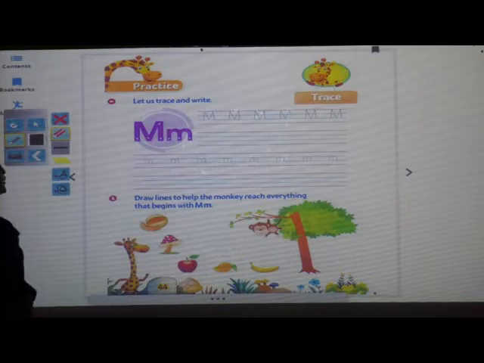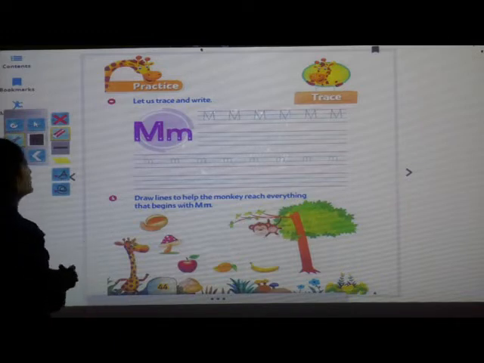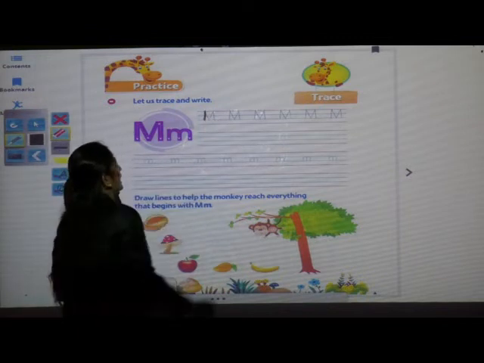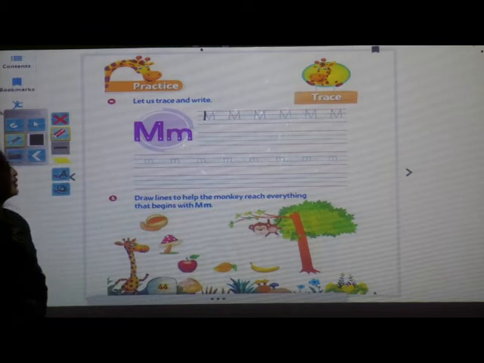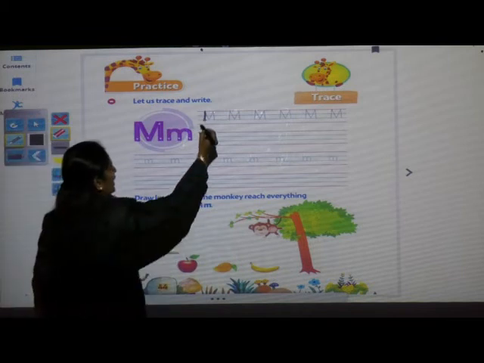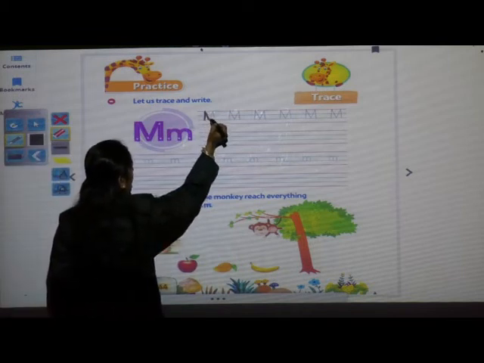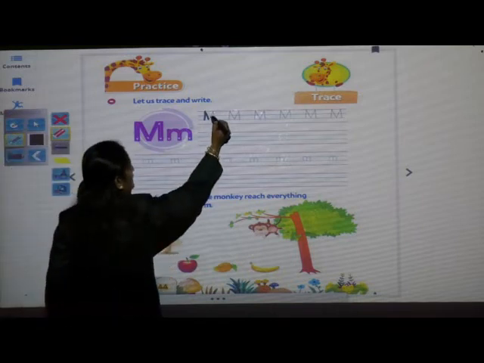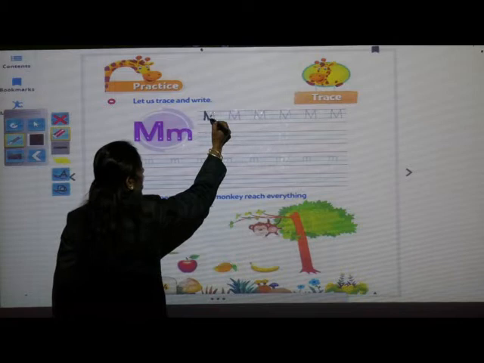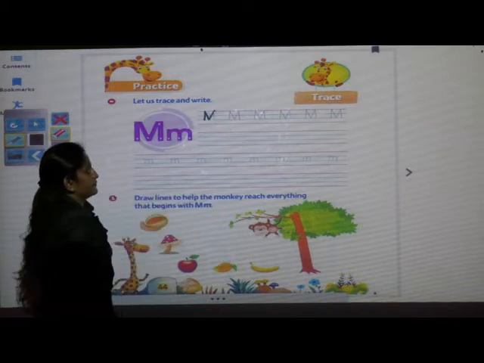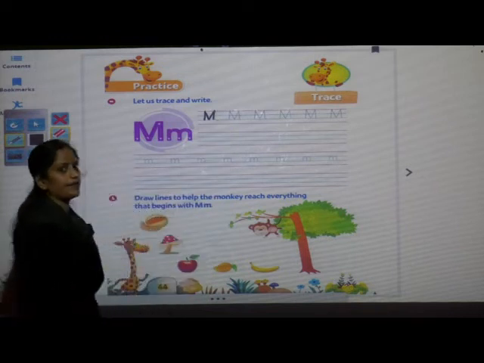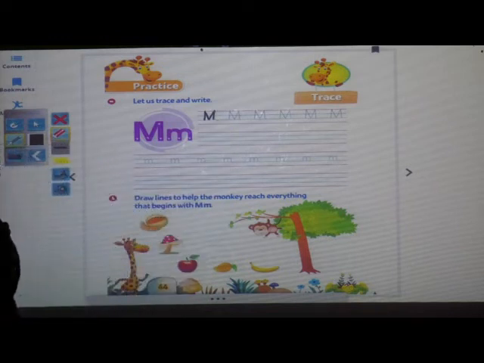Now here I am going to show you how to write capital letter M. First you have to draw a standing line from red line to blue line. One slanting line from red line to blue line. One more slanting line from blue line to red line. And one more standing line. This is capital letter M.